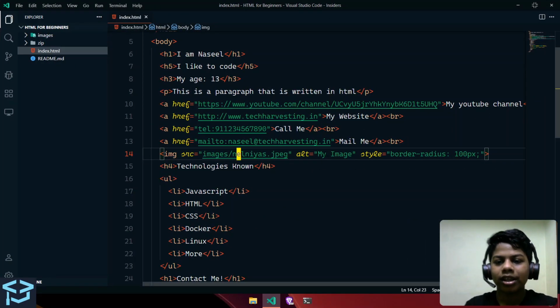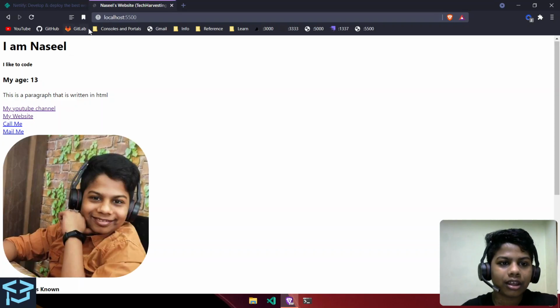So you can see that if the browser does not find the image, it's going to display this alt text that we give as an attribute to our image tag. If you go back and change that to the correct name and refresh, you can see that it's updated again.